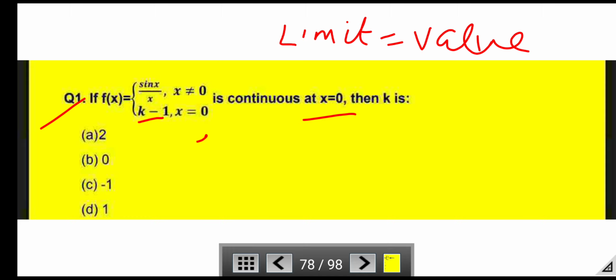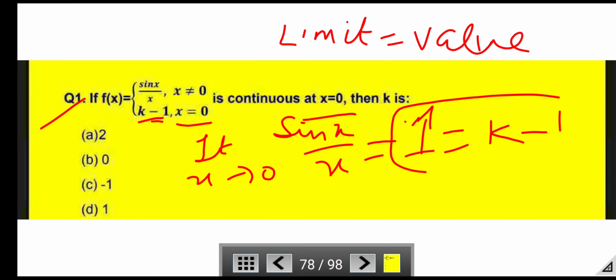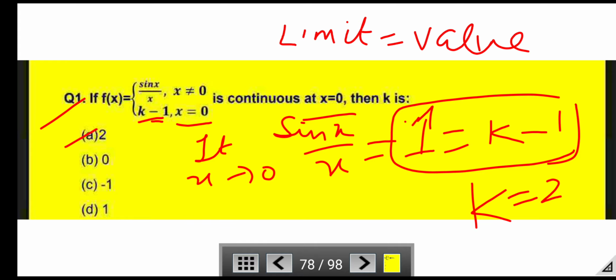Now the limit as x tends to 0 of sin x / x is equal to 1. Because f is a continuous function, the limit is equal to the value of the function, and the value at x = 0 is k - 1. Now by solving this, k is equal to 2. So the right answer is option A.